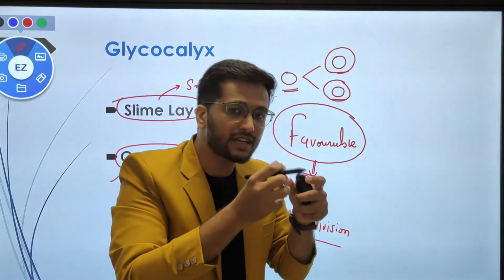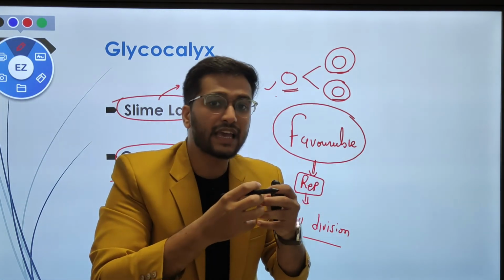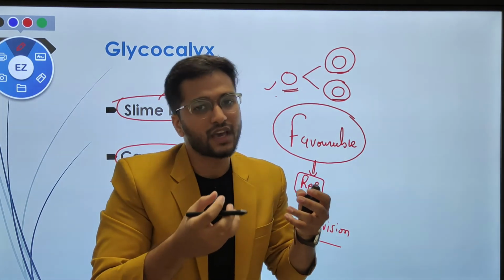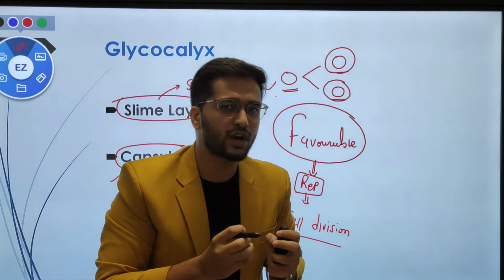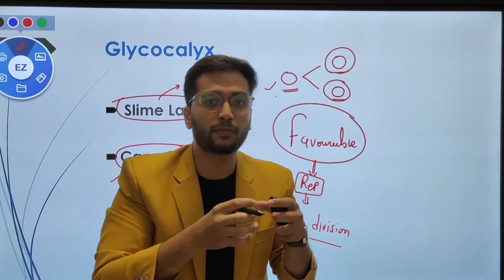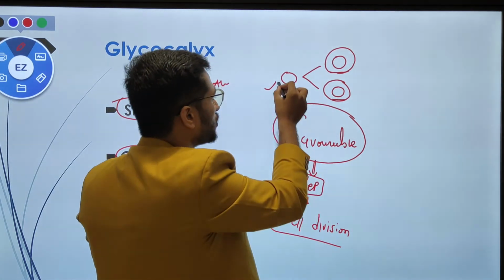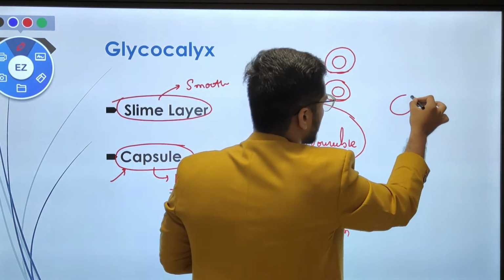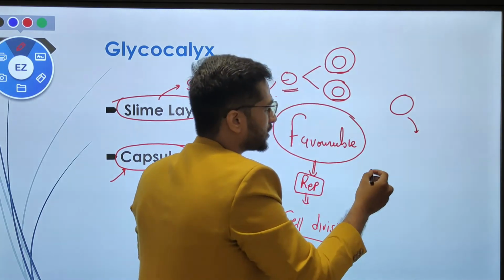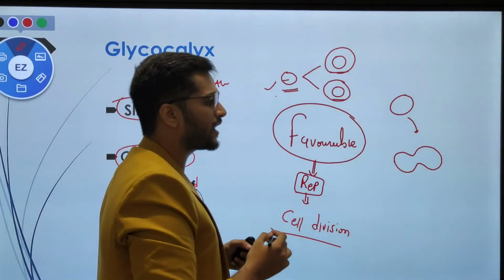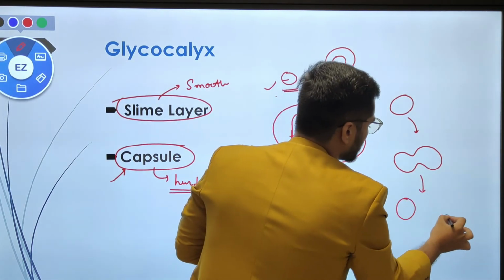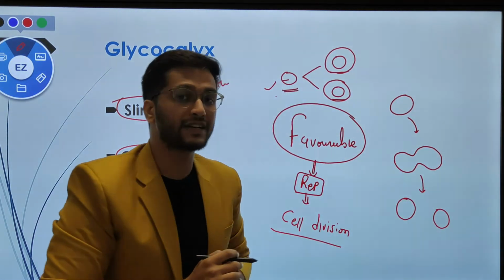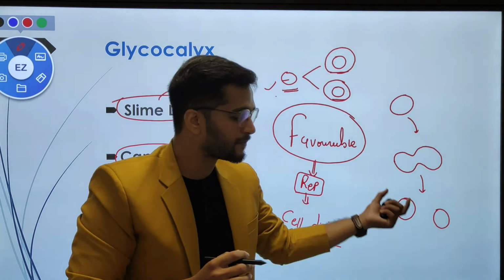In terms of cell division, they increase their number, and for the cell division they have to do cytokinesis. Now what is cytokinesis? Cytokinesis is a process in which the cellular material splits, the furrow formation occurs, and afterward these two bacteria will be split out. So this is the procedure.